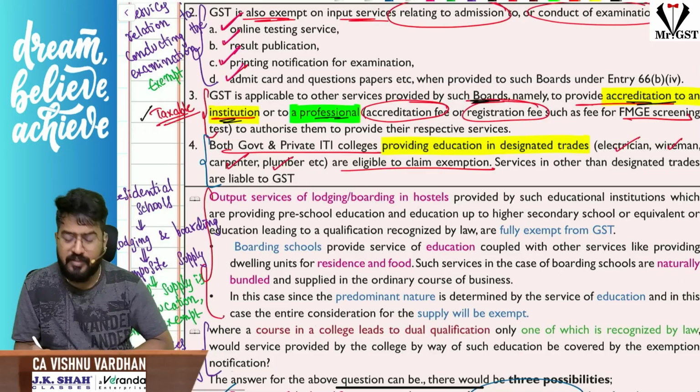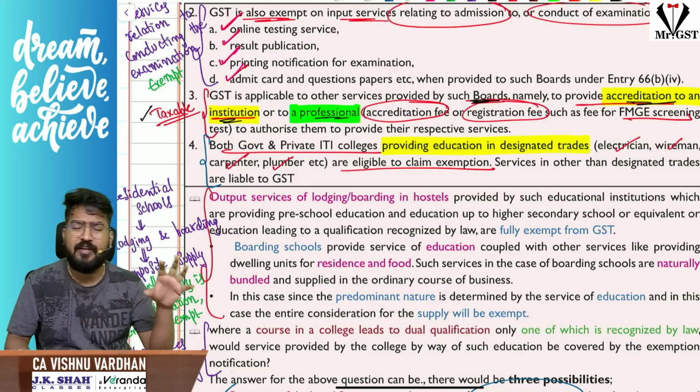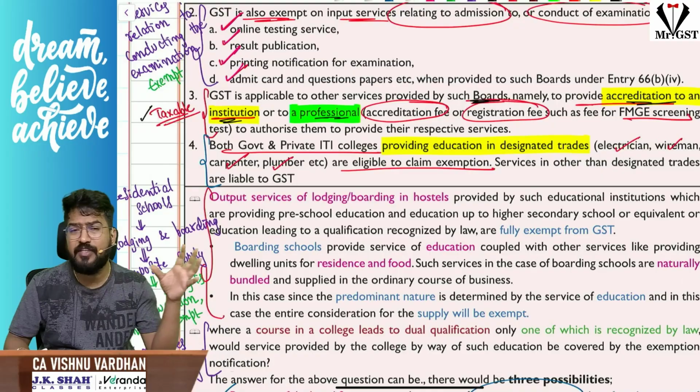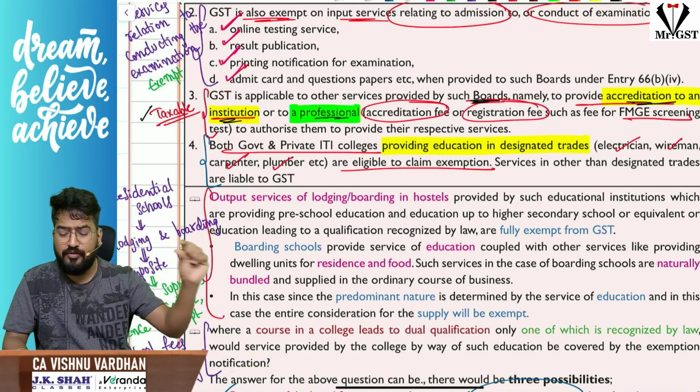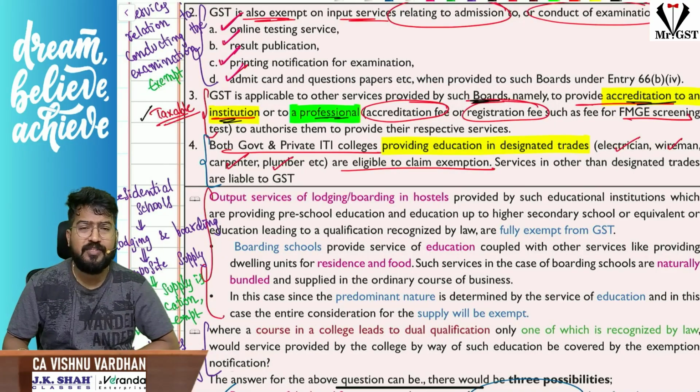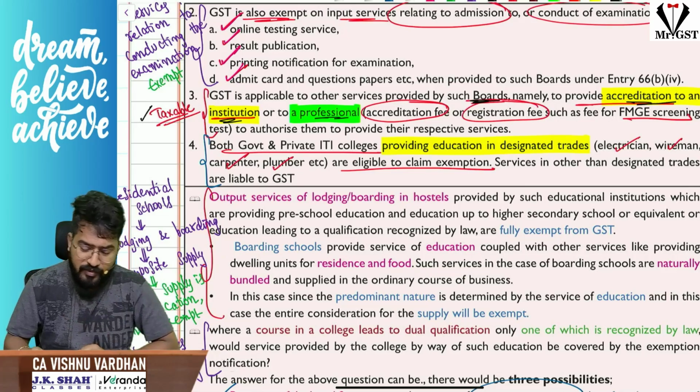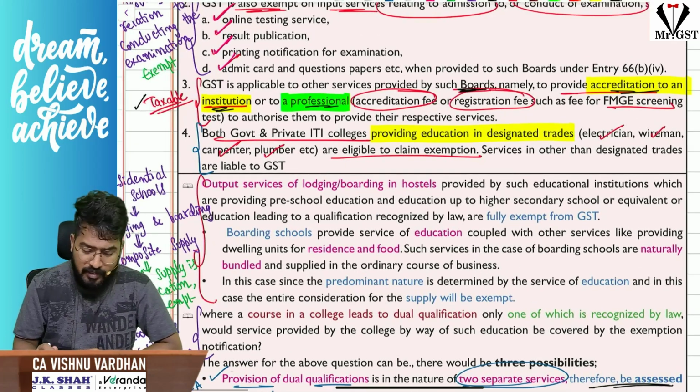That is another clarification. I repeat, boards are giving accreditation. You will be seeing on schools or any college buses and all, affiliated to so and so university, accredited by so and so university or so and so board, like that. Such type of things, whatever provided, will be taxable under GST.